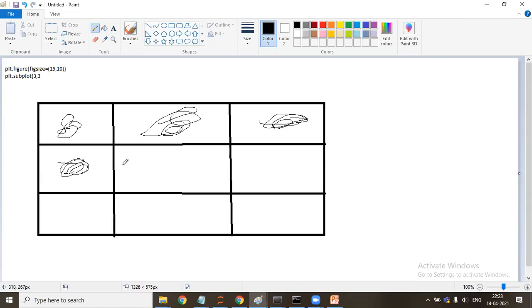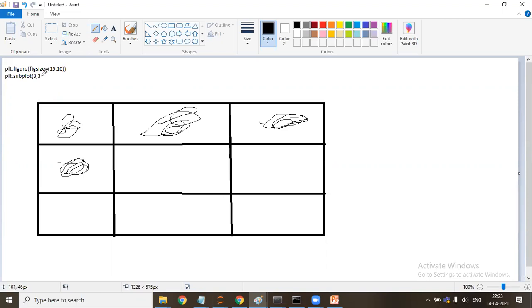Are you with me? Yes, sir. Any doubt? Anybody has? Yes, sir. But if we do 3,3,1, and if we do 3,3,2, how is it going to visualize?